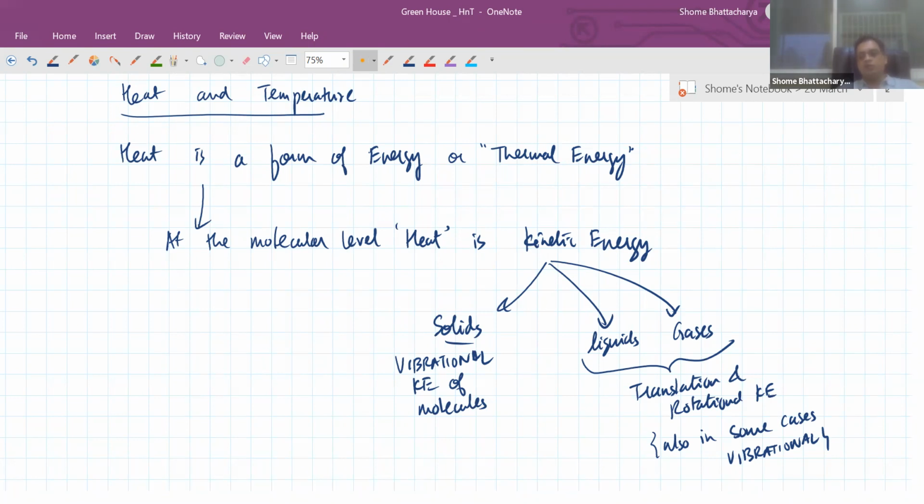Yes, typically every bond will have a capacity to vibrate, because you can visualize bonds like springs. There is an ideal bond length at which there is maximum stability, and that is the minimum of the potential energy curve. So that is why when we look at intermolecular distance versus the intermolecular bond energy, that is a graph that is like this.